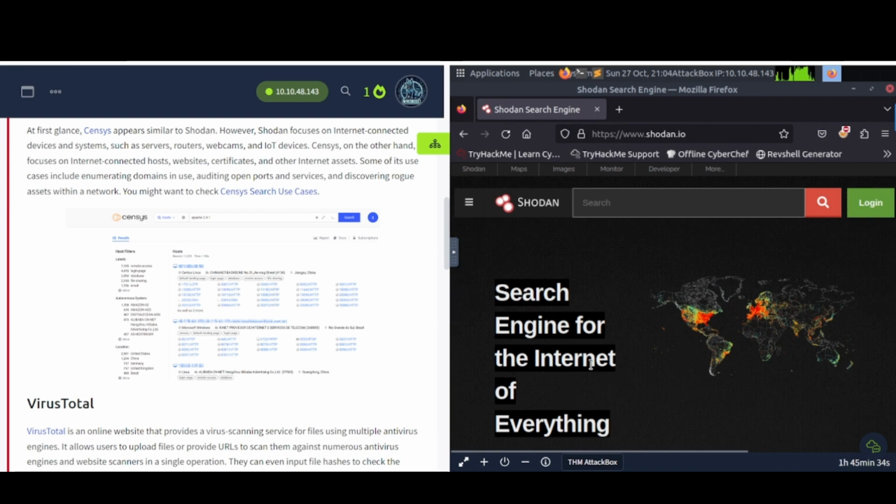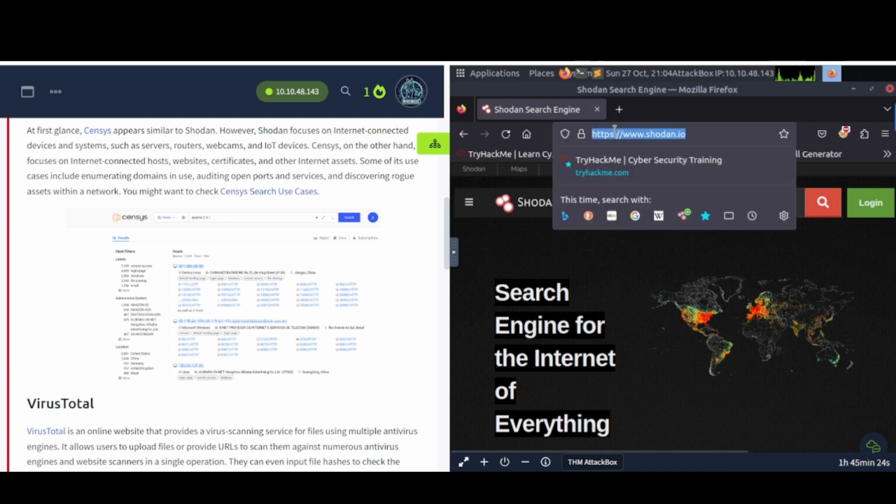So just go to Shodan, right? This is what it looks like, and you just go in basically and type in whatever you're looking for, like google.com or something, right? Google.com, and then it should pull up some stuff, or you can type in the Apache stuff as they were saying, and then Censys.